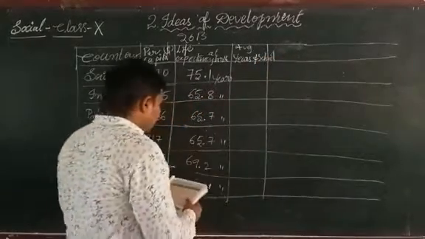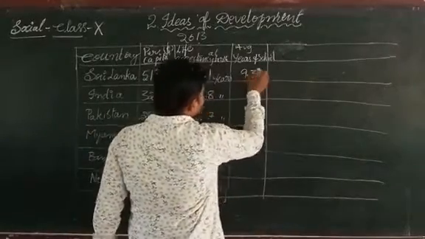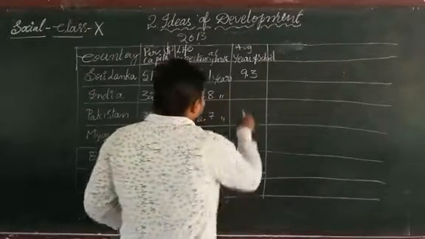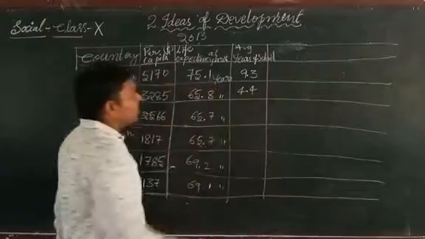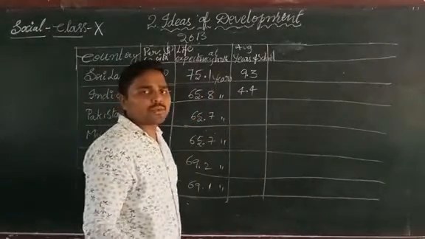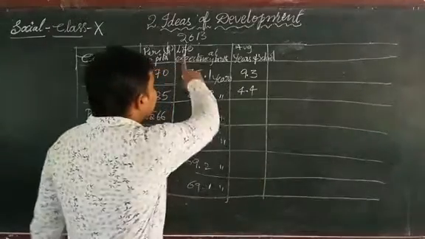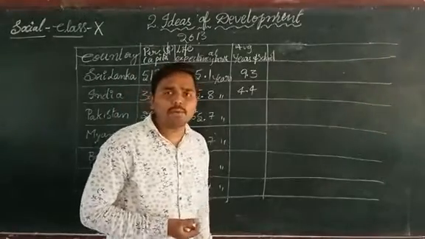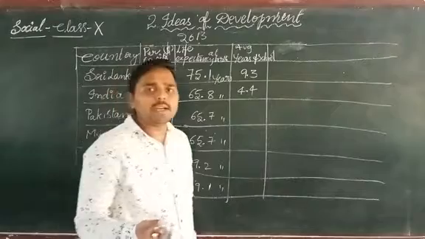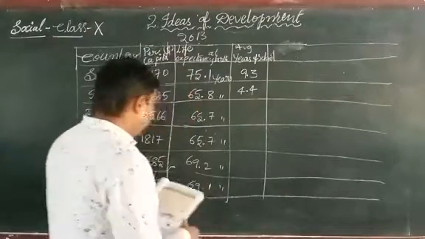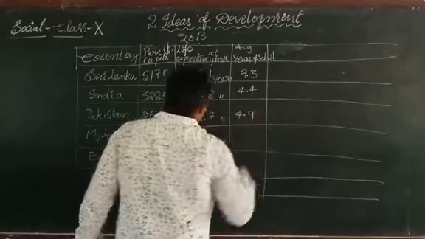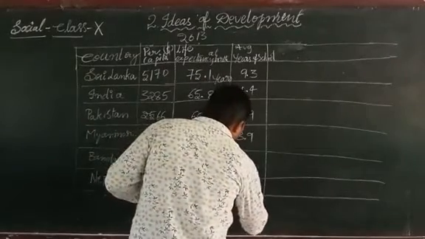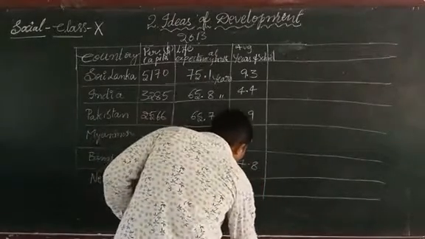Okay. In the country of Sri Lanka, the average years of schooling is 9.3, and India provides only 4.4 years of average schooling, according to 2013 statistics published by UNDP, the United Nations Development Program, in the Human Development Index for 2013.